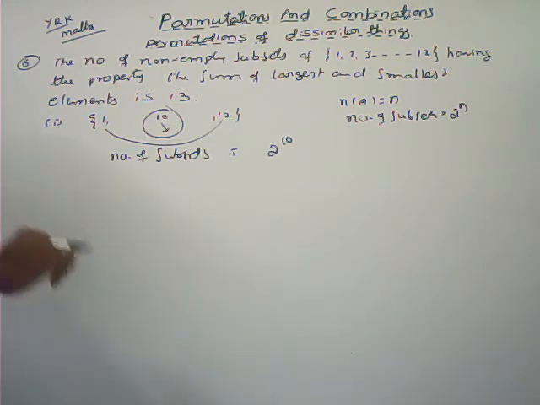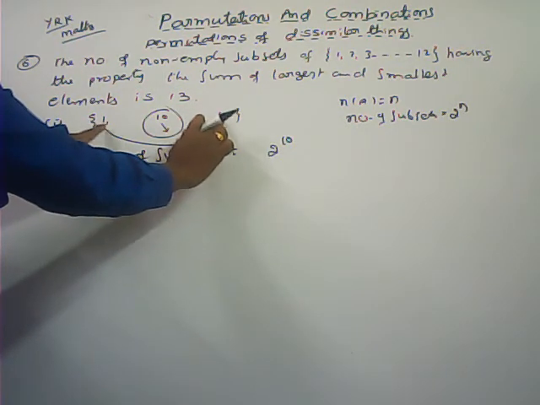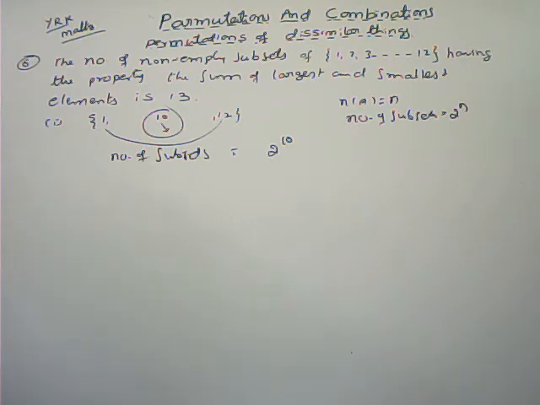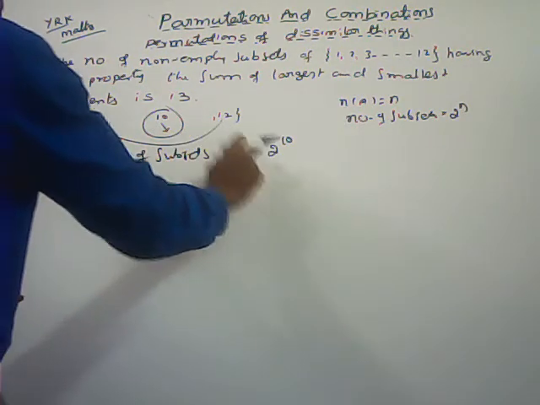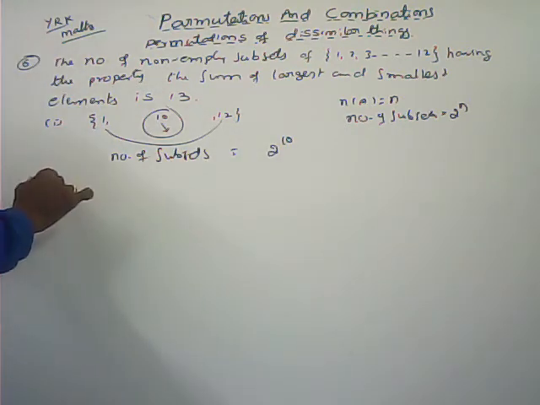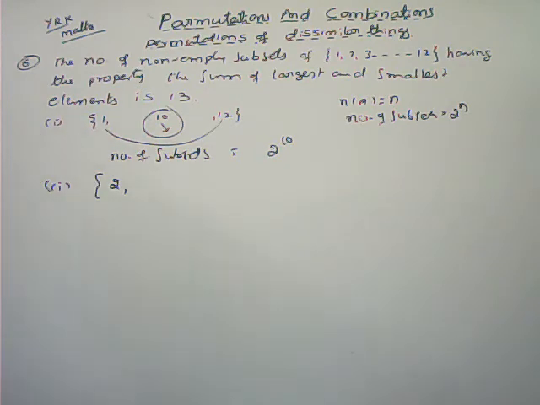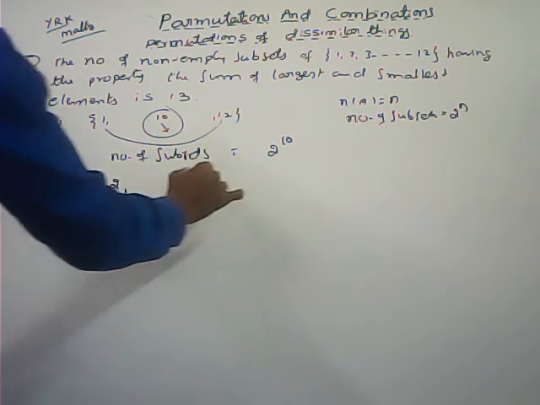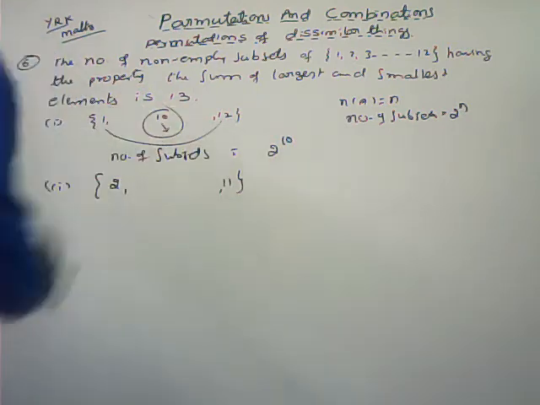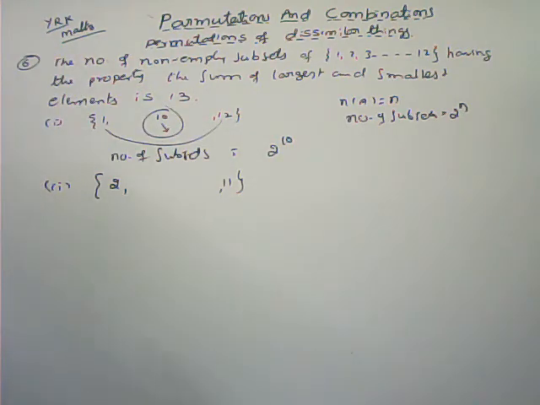In every subset we can include these 2 elements, 1 and 12. So the total number of subsets is 2 power 10. Next, the second one. If I take the least one as 2, what about the highest one? 11. Here 2 comma 11 both are fixed only.